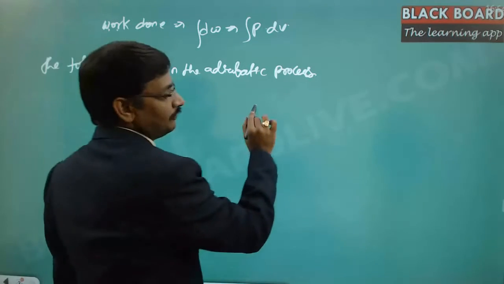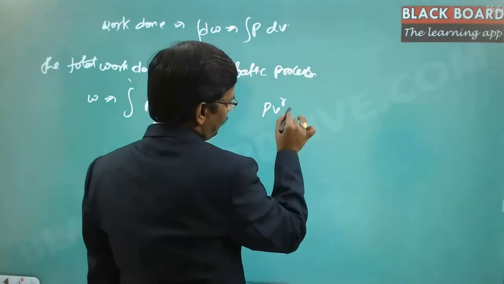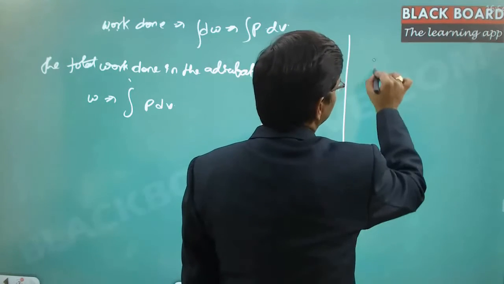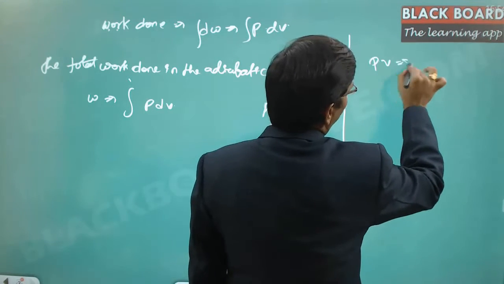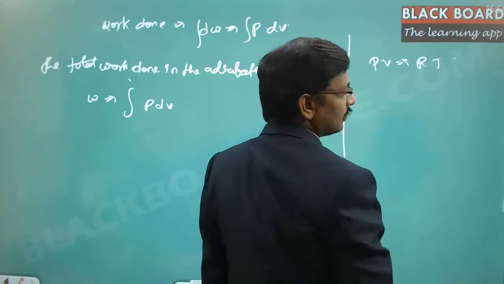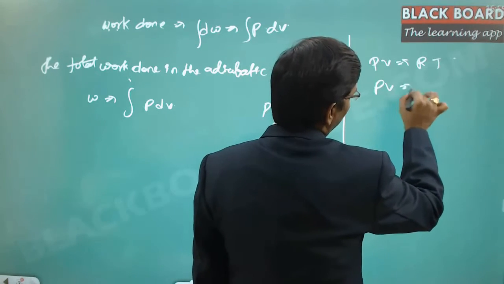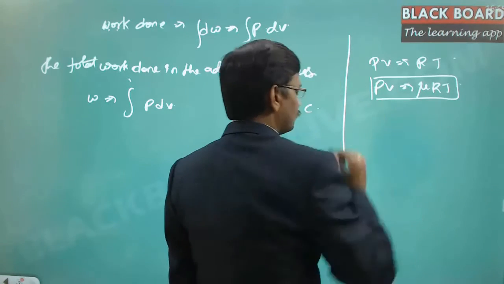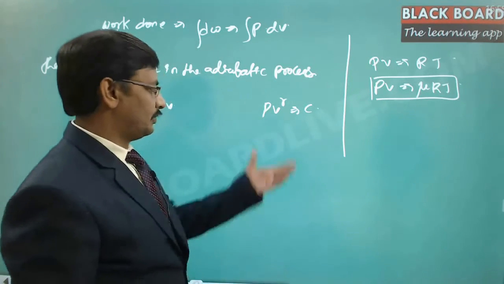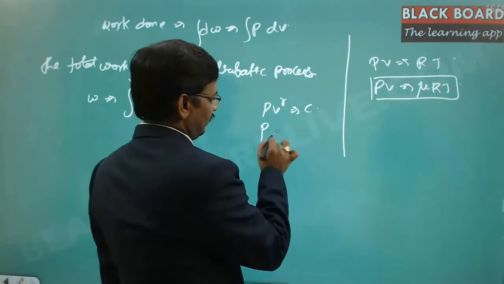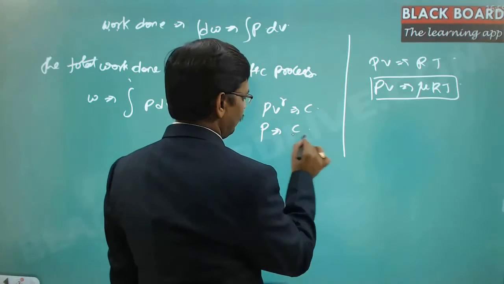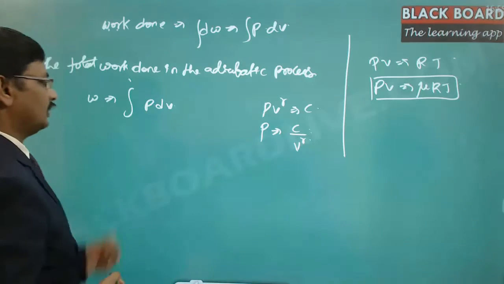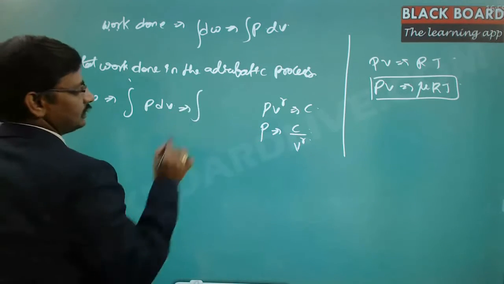subjected to the relation, that is PV^gamma = constant. And we have the universal gas relation, that is PV = RT, or PV = μRT if μ is not equal to 1. So this is the universal gas relation. Now based on this, the pressure can even be expressed as C by V^gamma. So this is the pressure that you can put here. And now this is the integral.